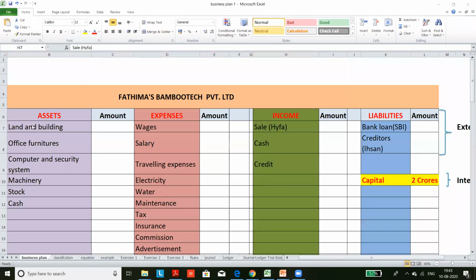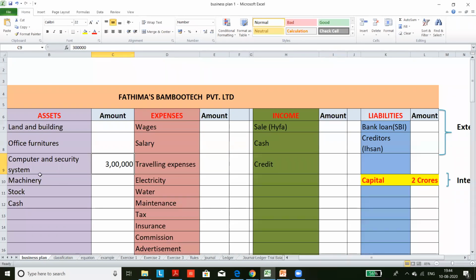This is the case. Now, take the case of a computer or any asset, land or building. She records it at the book price or the historical price. So for example, the total cost of computer and security system is 3 lakhs. When she started the business, she recorded 3 lakh as the cost of computer and security system.